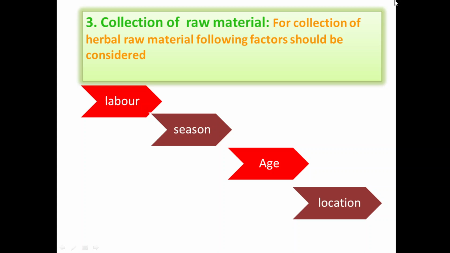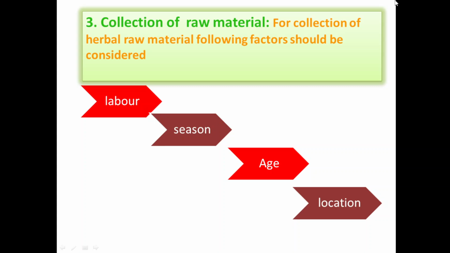For collection of herbal raw material, the following factors should be considered. First is labor. The collection of plant material is done by skilled and unskilled labor. When the particular plant material is collected by unskilled labor, then that labor is not aware of the facts. For example, leaves. When the leaves are fully grown and dark green in color, those leaves contain a higher concentration of active constituent, and if such leaves are collected for any herbal formulation, then it will give its therapeutic effect.